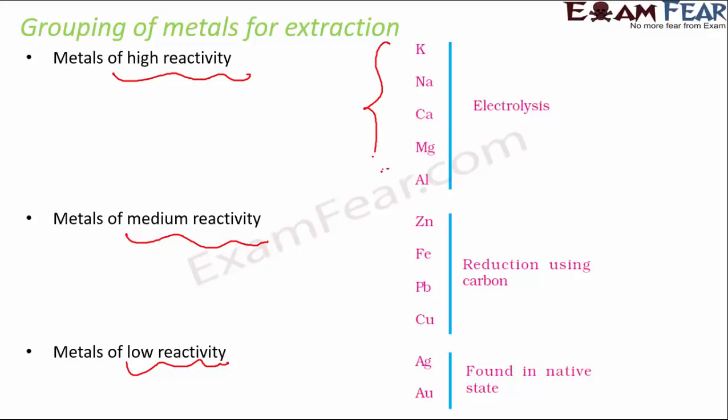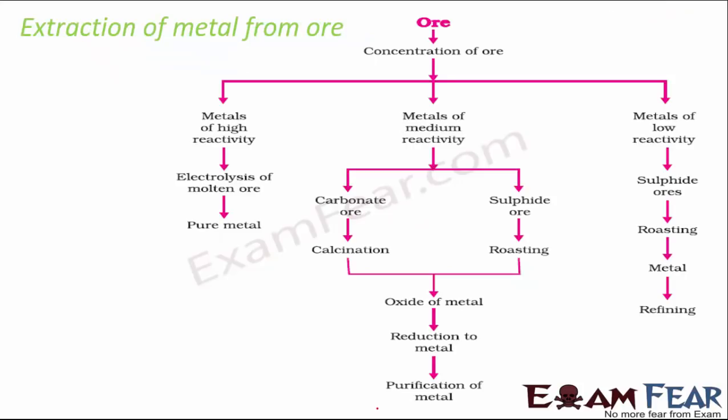So these are the three categories of metals, and now we will see what are the various ways that we adopt to extract these metals. So obviously, since the metals have different types of reactivity, the methods used to extract these metals will also be different. So this table tells us how we extract metals from ore. So you see, we are talking about three different processes.